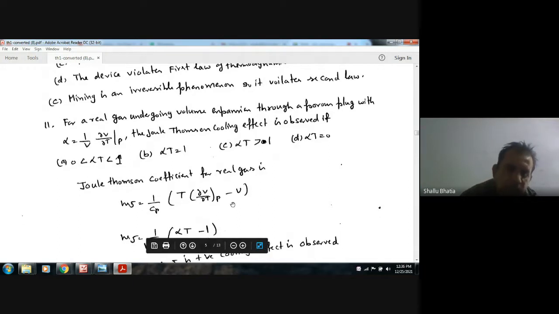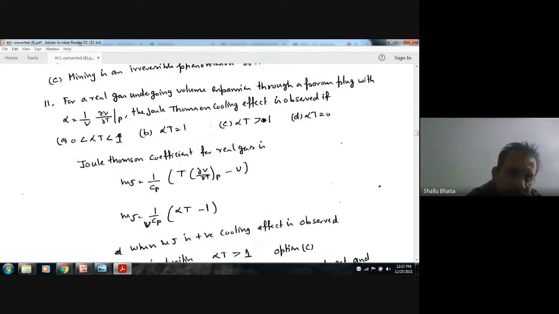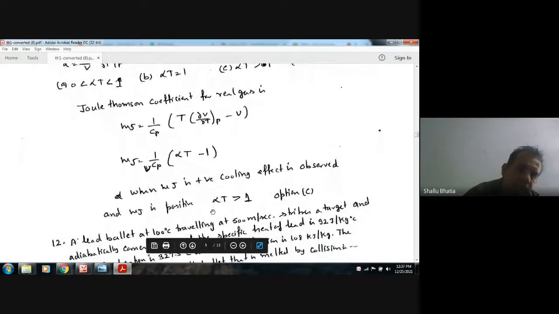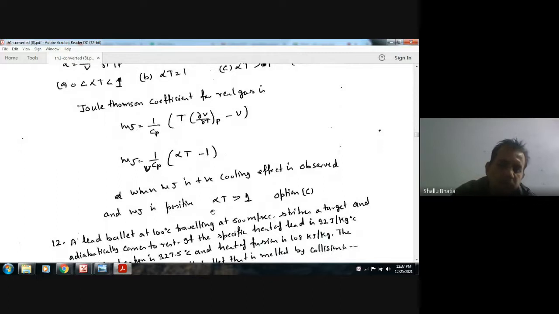So this is the Joule-Thomson coefficient. Now your alpha is 1 by V del V by del T. If we take V common, the Joule-Thomson coefficient becomes V by Cp times (alpha T minus 1). For the cooling effect, the Joule-Thomson coefficient should be positive, because in throttling, when pressure decreases, the temperature should also decrease. Then the cooling effect is observed. So the Joule-Thomson coefficient is positive, so this quantity should be positive.